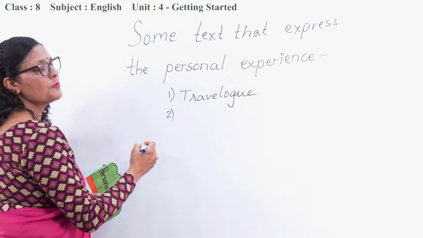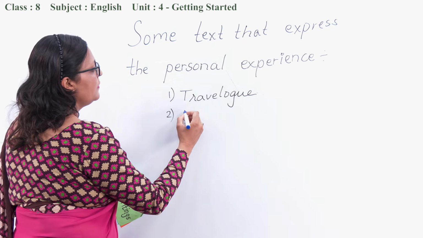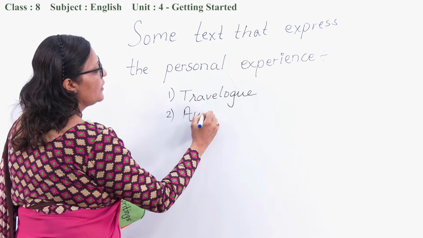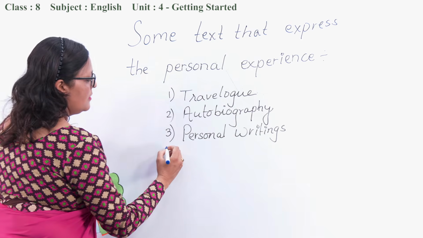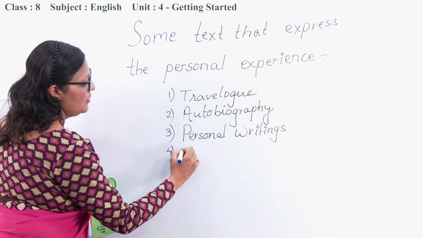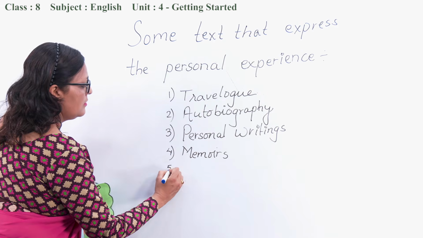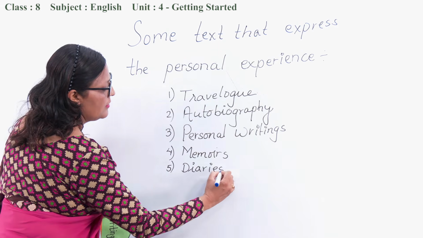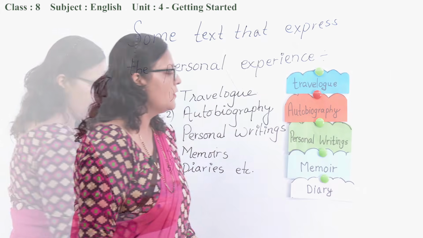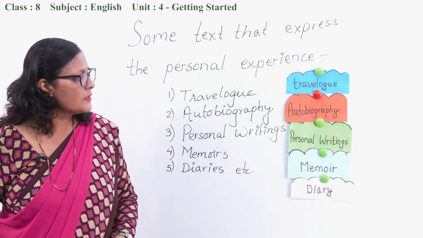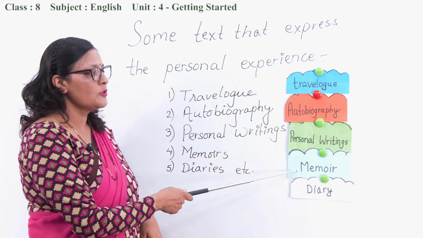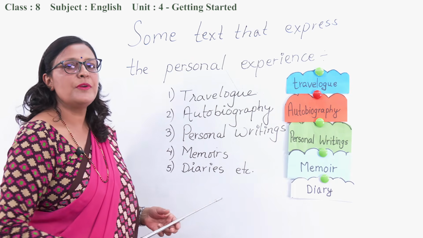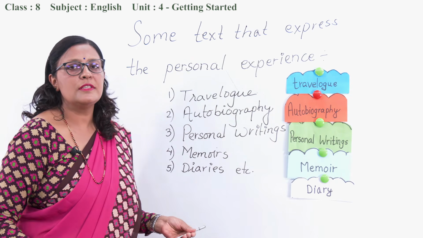Similarly, we can also express our personal experience in an autobiography. Likewise, in personal writings, then in memoirs, then in diaries, etc. Okay. My dear students, these are some form of writing where we can express the personal experience we experience in our life.